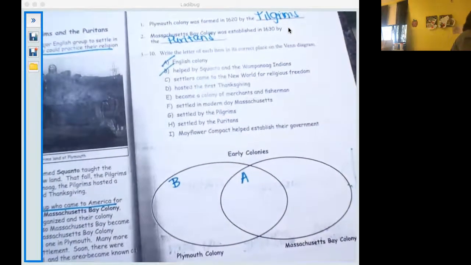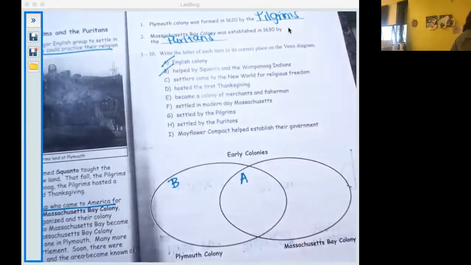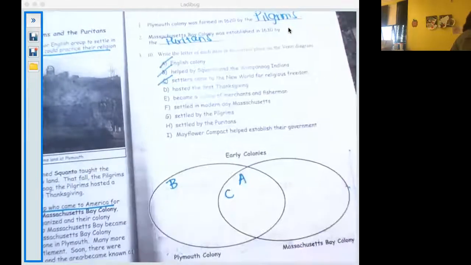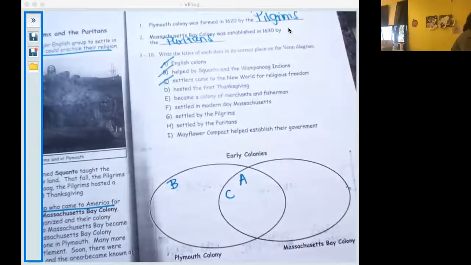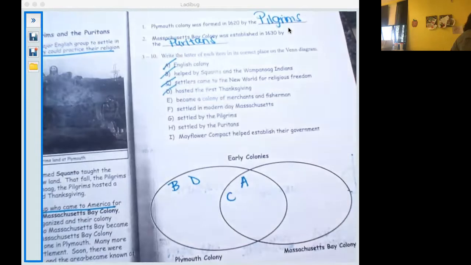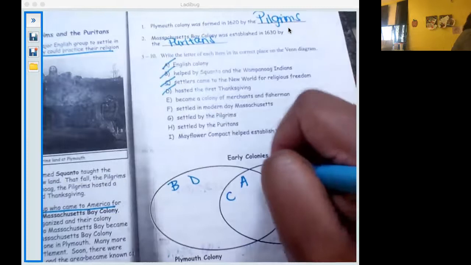C, settlers came to the New World for religious freedom. If I go back to my passage, both groups came to the New World for religious freedom. So I'm going to put a C in the middle circle. D, hosted the first Thanksgiving. We all should know this one. I'm going to put that in the Plymouth category. E, became a colony of merchants and fishermen. We already underlined this. That's Massachusetts Bay Colony.